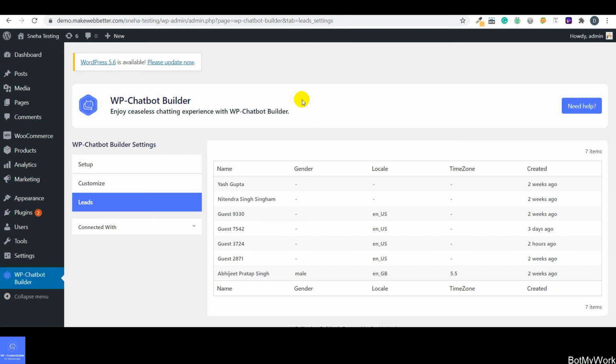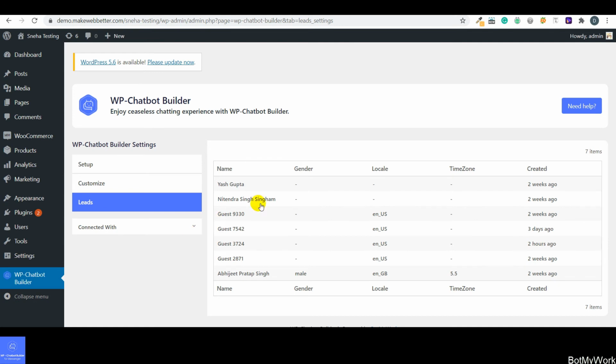This is definitely going to help you create a strong relationship with your customers, because this data will help you set up a conversation with your customers not only in real time, but also for future needs and requirements. So this is how the leads section is going to help you have your customers and users data all together over here, and then you can use this data for further lead nurture requirements.